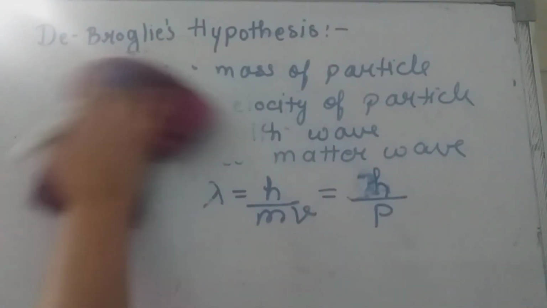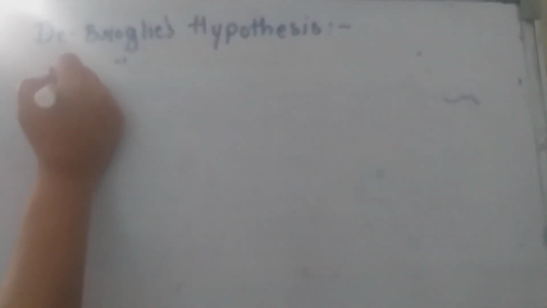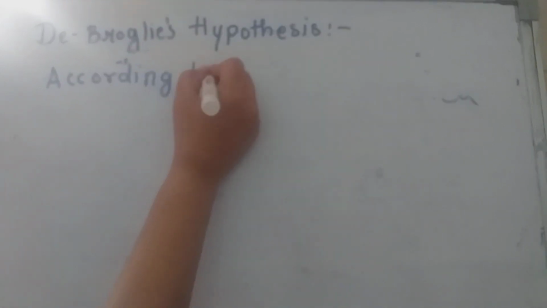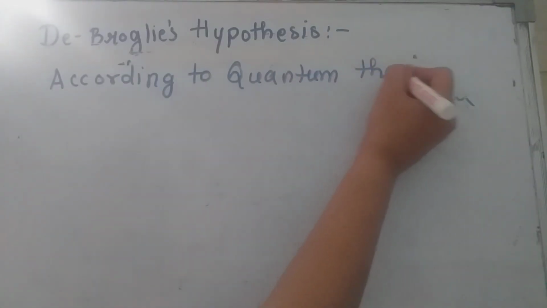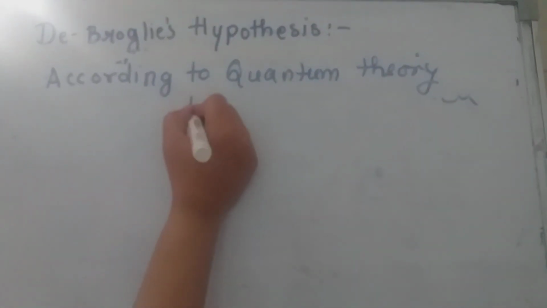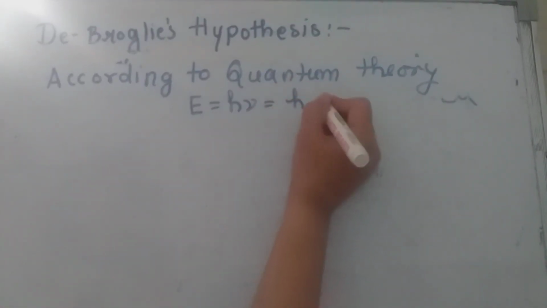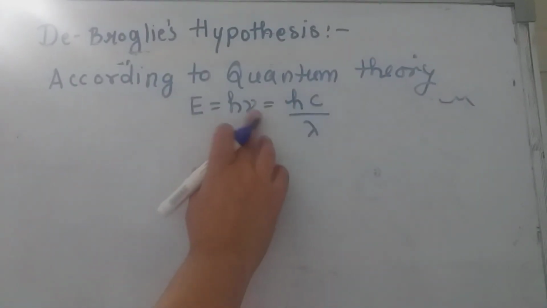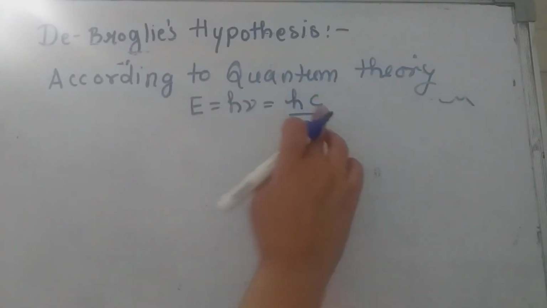We know that according to Planck's quantum theory, the energy of a photon is given as E is equal to h nu, which can also be written as hc by lambda. H is Planck's constant, nu is the frequency of the photon. Frequency can be written in terms of wavelength, that is c by lambda.